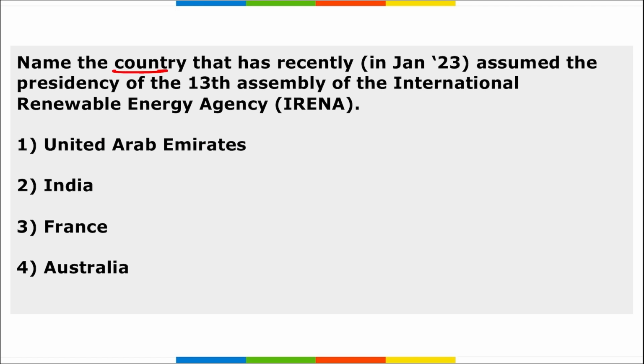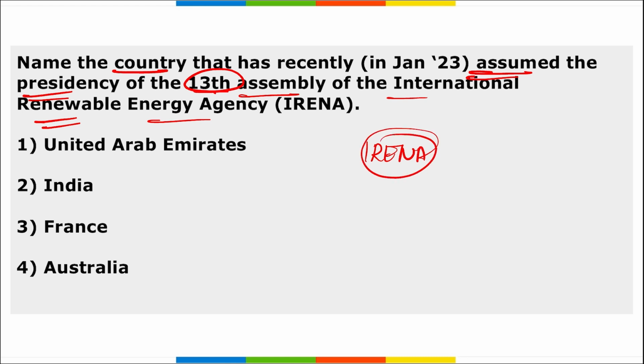Name the country that has recently assumed the presidency of the 13th Assembly of the International Renewable Energy Agency. For IRENA, who has assumed the presidency? Tell me, it is the country that also has the chairmanship of G20. It is your India. Alright, remember, India has assumed the presidency of the 13th Assembly of IRENA, and the first international organization that was solely dedicated to renewable energy.